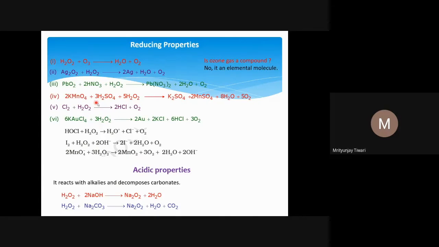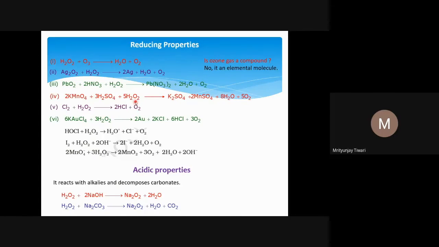And now the KMnO4, when it reacts with H2O2 in acidic medium, it forms MnSO4. So in KMnO4, manganese goes from the +7 oxidation state to the +2 oxidation state. In acidic medium, +7 to +2 happens for MnO4, and the substance which reduced it in this case is H2O2. And H2O2, its oxidation state should also be increased, and one can see that.